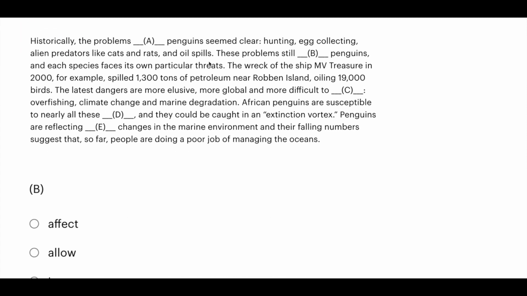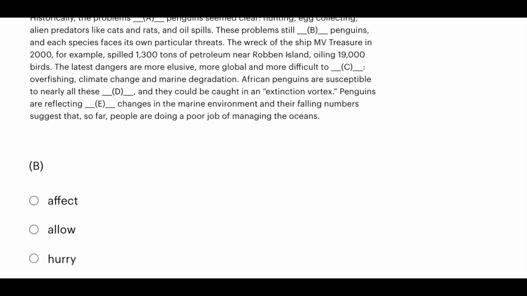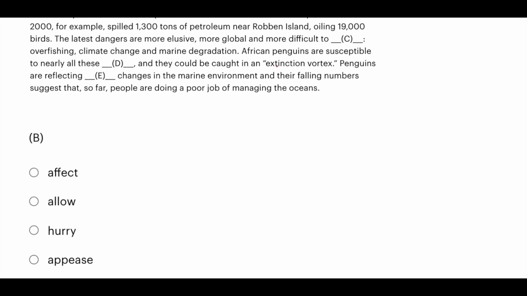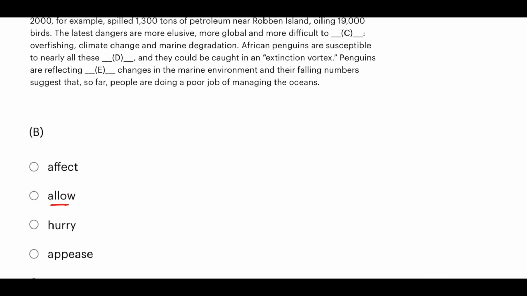Now the next question is B. These problems still dash penguins, and each species faces its own particular threats. Problems do what? Still allow penguins. Now problems cannot allow anything. So this is wrong. These problems hurry penguins. Hurry penguins to do what? Hurry means what? To make haste. Right? So this is wrong. Does not make any sense.